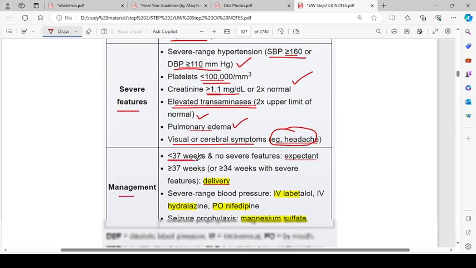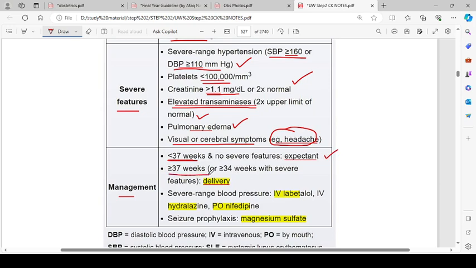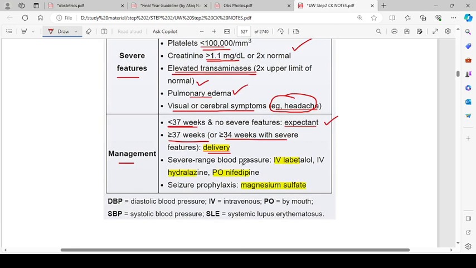Management: less than 37 weeks with no severe features, do the expectant management. If more than 37 weeks, or more than 34 weeks with severe features, do the delivery. For severe range blood pressure, give IV labetalol, IV hydralazine, and per oral nifedipine. For seizure prophylaxis, give magnesium sulfate.